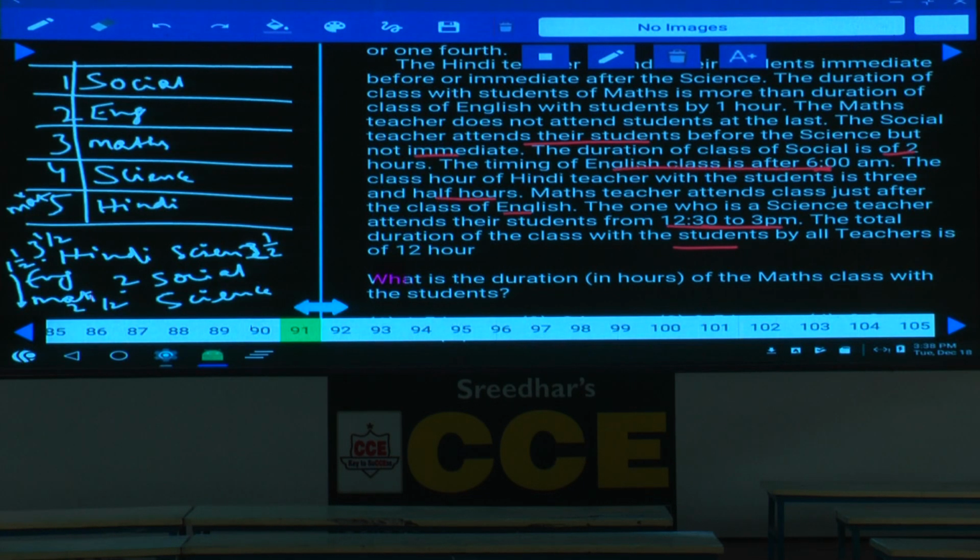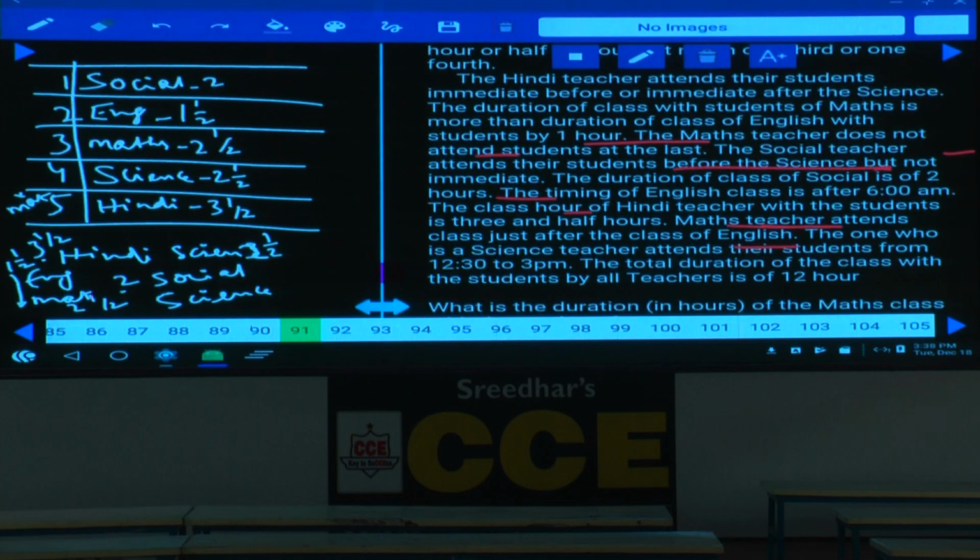Hindi is for 3.5 hours, science is for 2.5 hours, and mathematics is for 2.5 hours again, and English is for 1.5 hour, and this social is for how many hours? Social is for 2 hours. Then if you count the total, we are having some 12 hours. Then the duration of science is to which time?